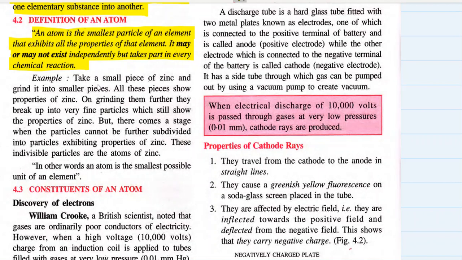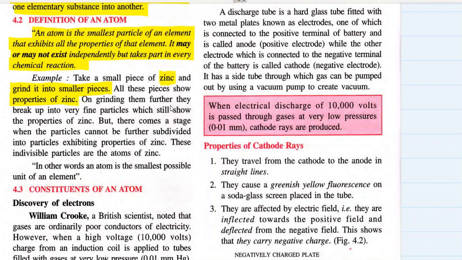the things which you have to take note of, is that an atom is the smallest particle of an element that exhibits all the properties of an element, and it may or may not exist independently but takes part in every chemical reaction. For example, take a small piece of zinc. Zinc is an element, okay, and grind it into smaller pieces. All these pieces show the properties of zinc.